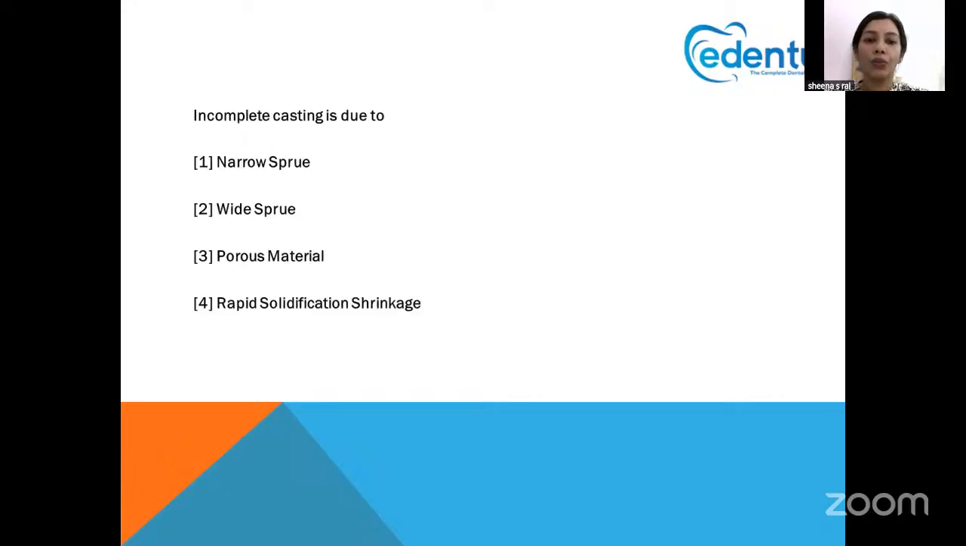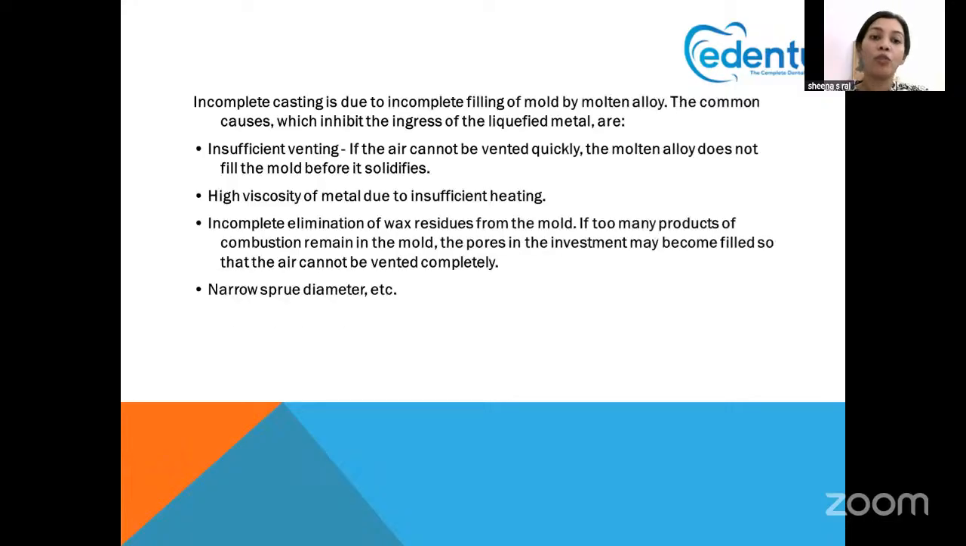Incomplete casting is due to. We know that the sprue is a very important part through which the molten metal flows. So the incomplete casting is mainly because of the narrow sprue. Another important point you have to know is that incomplete casting is due to incomplete filling of the mold by the molten alloy. For that, we have to consider the sprue. See the fourth point. Whenever there is a narrow sprue, that is one example of incomplete filling of the mold by the molten alloy taking place.